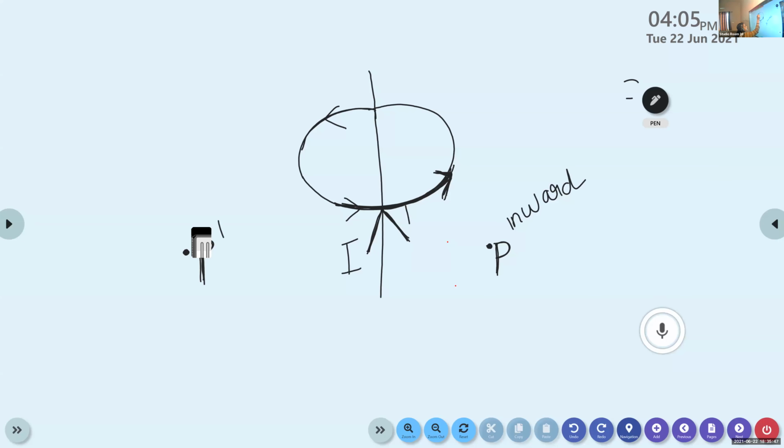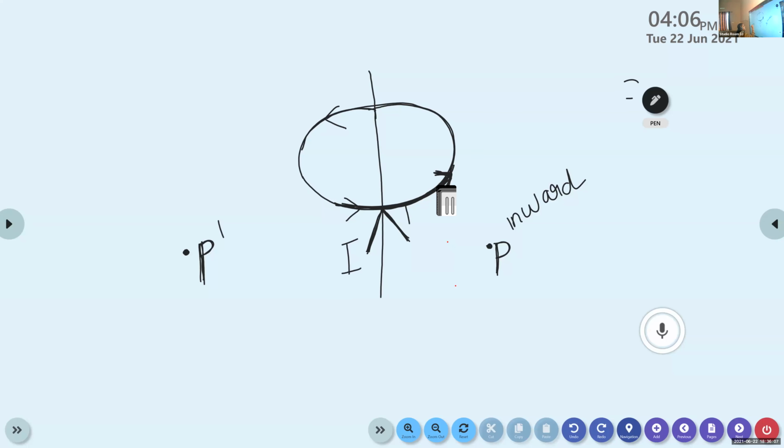Here it is wrapping around. If you hold a straight conductor in your right hand, such that the thumb shows the direction of the current and the wrapped fingers show the direction of the magnetic field. And here the direction of the magnetic field is pointing inwards.